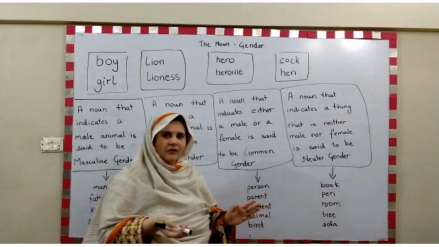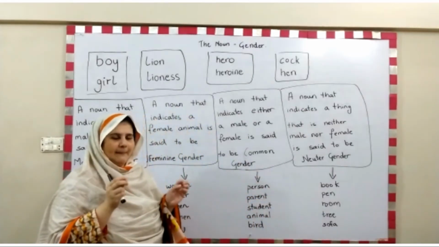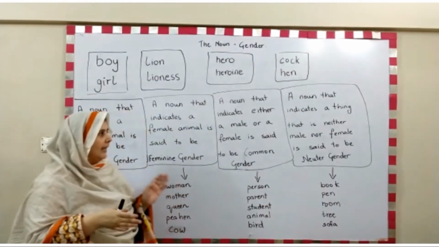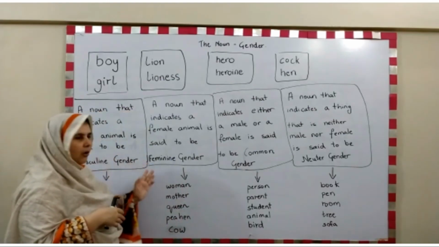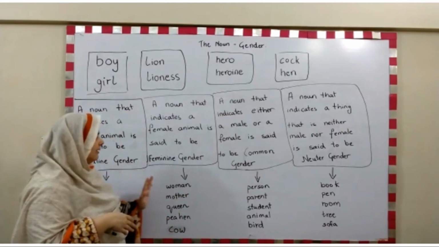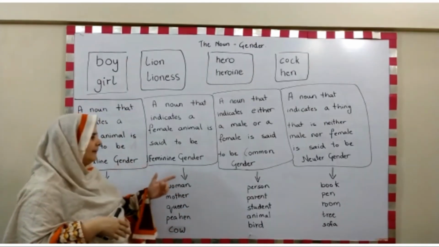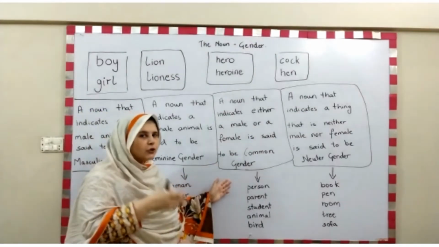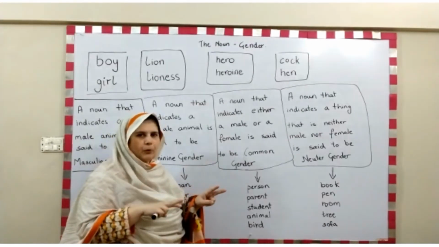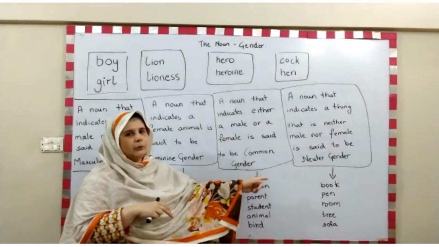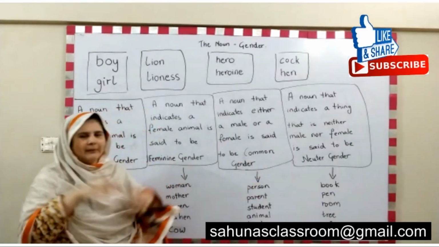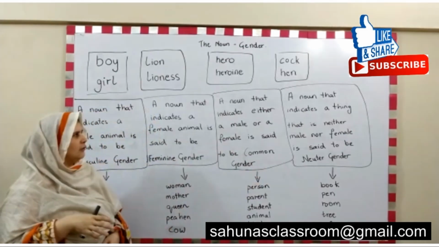So in general, nouns, name, place, animal, thing are categorized further in gender. All the animals and people are categorized in masculine and feminine, and common gender is used for those who represent both masculine and feminine, and neuter gender is for places and things. I hope I have summarized the whole topic of gender in today's class.